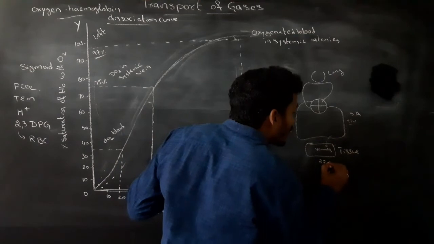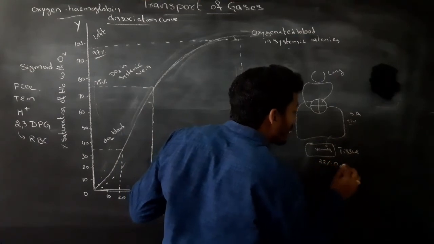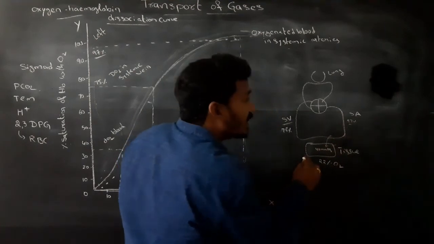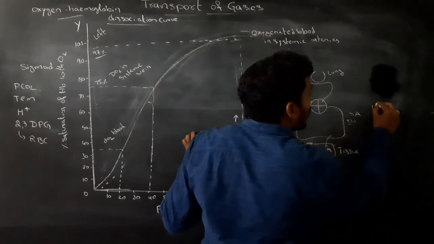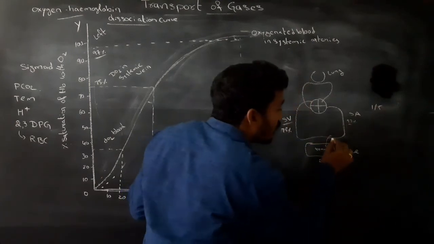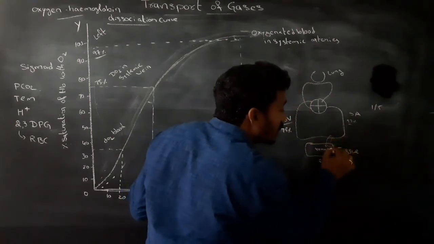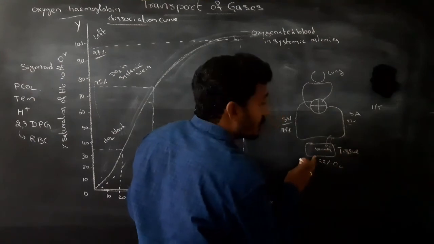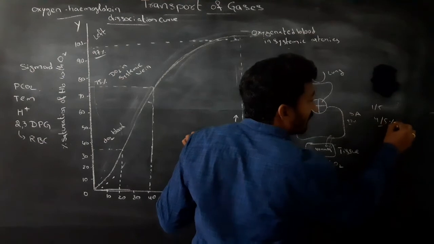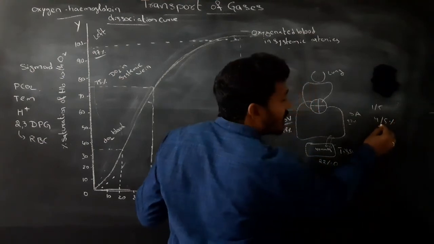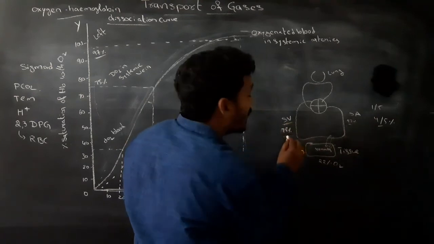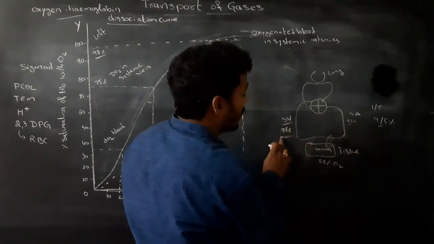Only 22% of oxygen is delivered into the tissues. It means 1/5 of oxygen is delivered into the tissues. The remaining 4/5 of oxygen is present in the systemic vein as a reserve.